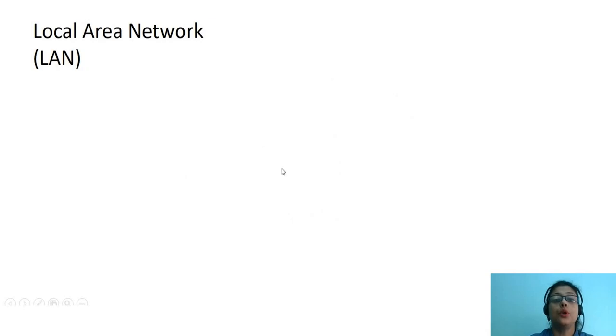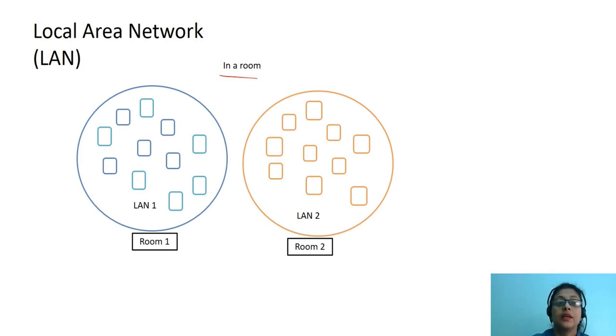Next, we go to local area network. Local area network works in a room or at the most within a building. So it has a small geographical area, but the geographical area is larger than that of a PAN or personal area network. This is an example of LAN.